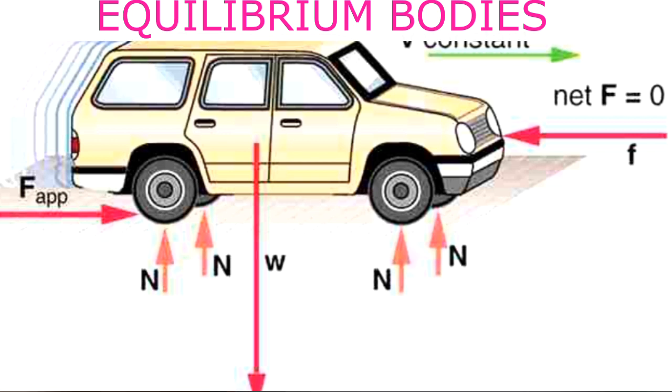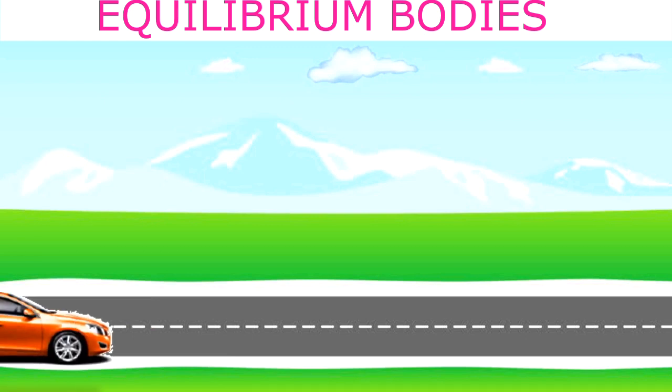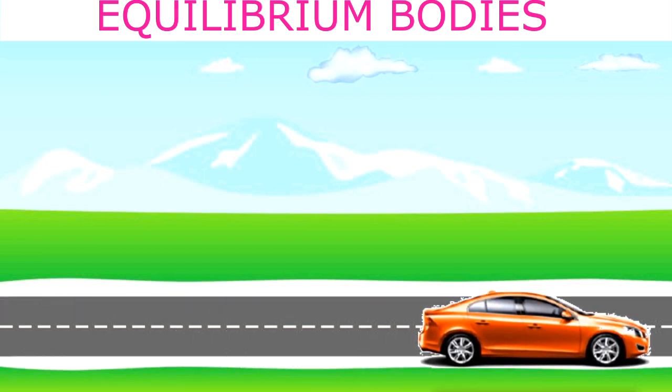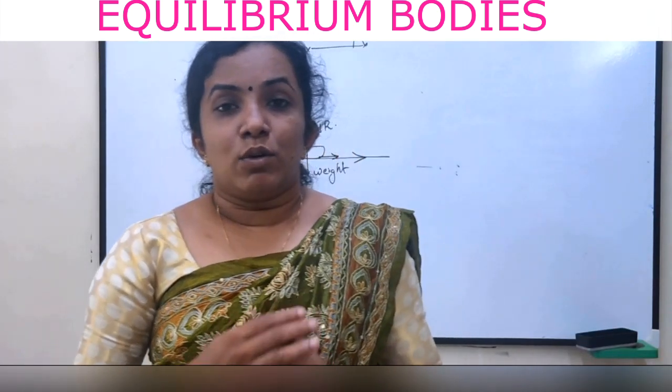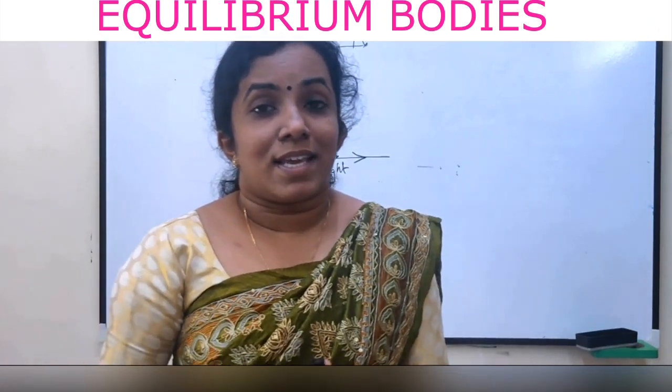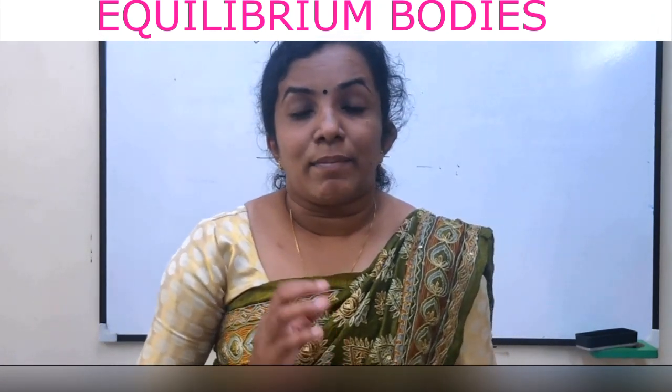So there, this horizontal component also will be balanced. Only then can this car move at a uniform speed. So a car moving at a uniform speed along a straight line is an example of dynamic equilibrium.